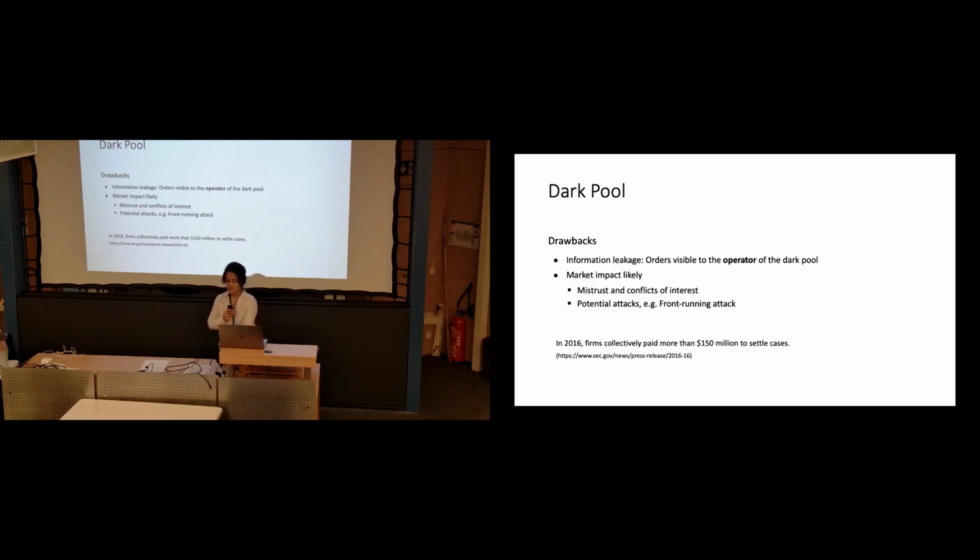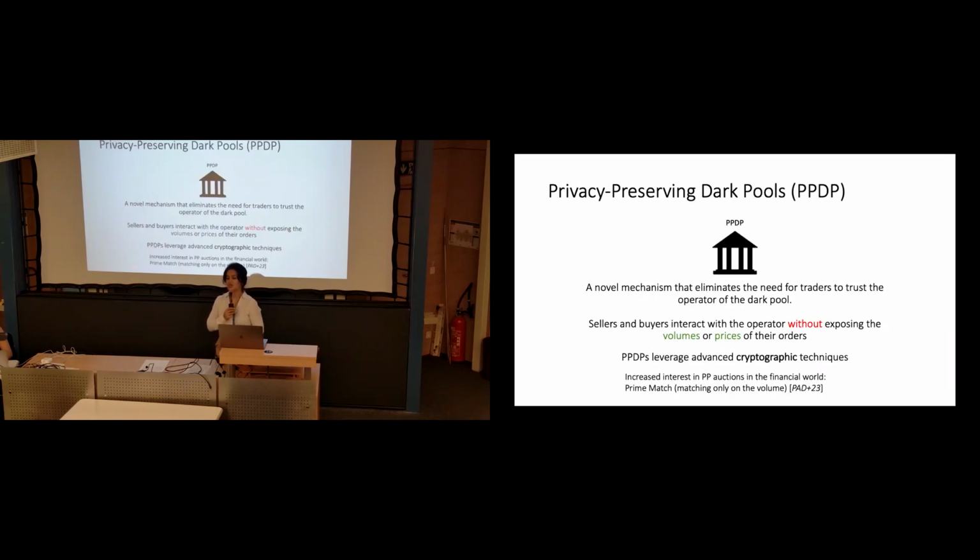So in this talk, I'm going to tell you how we can use cryptography as a solution to provide privacy and security for the people participating in dark pools. As we call it, a privacy-preserving dark pool is a mechanism that eliminates the need for traders to trust a single operator of the dark pool. Sellers and buyers interact with each other through the operator without exposing in the clear the volumes or the price of their trade, using cryptography solutions.